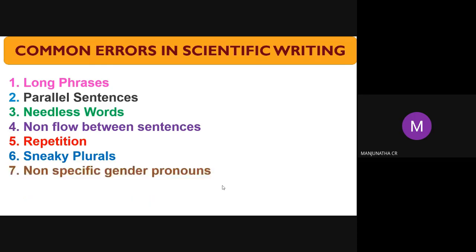Non-specific gender pronouns. Okay, you can specifically state the gender pronouns in the paper. If you want to use gender pronouns, use them specifically. Suppose it is a male, you can use he. If you do not specify it, there will also be chances of rejection. Incorrect verbs. Use the correct verbs in the paper. Technical English language is very important.